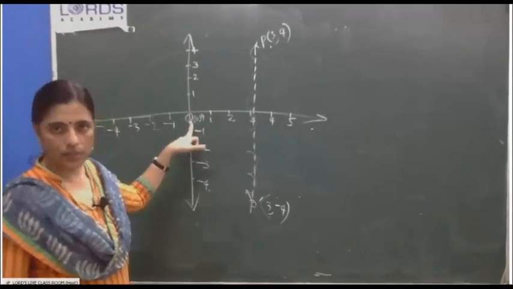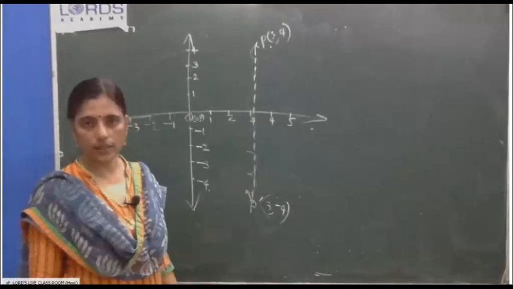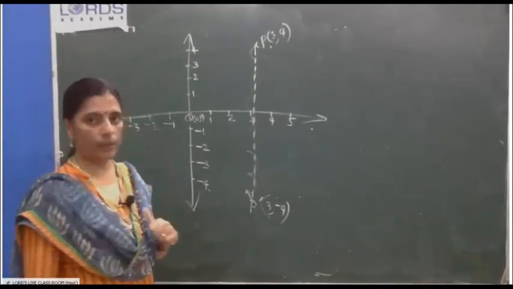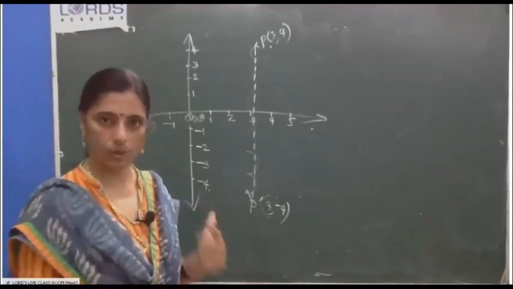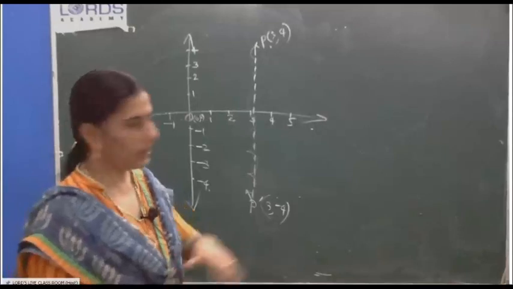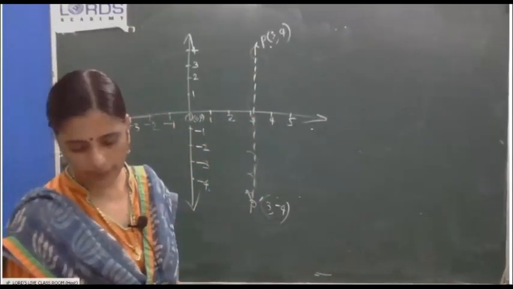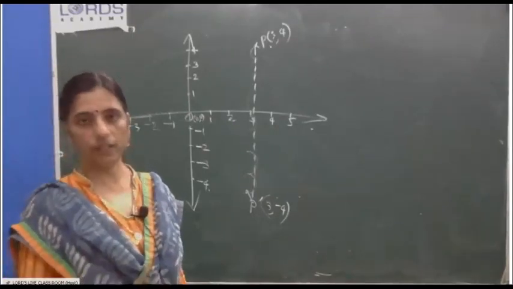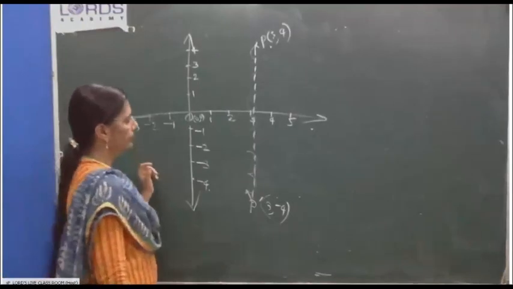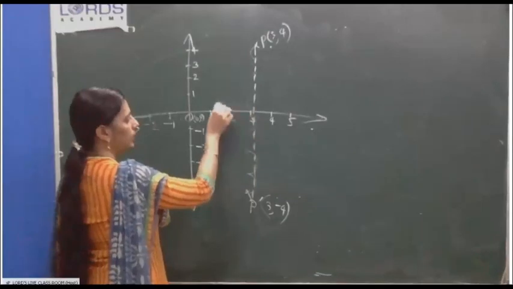Reflection happens to this origin when PP dash is acting as the mirror line. Where will be the reflected point? You can name it O dash. O will become O dash after reflection. Which is the mirror line? PP dash is the mirror line. So where will it be? From here, how many jumps? 1, 2, 3.